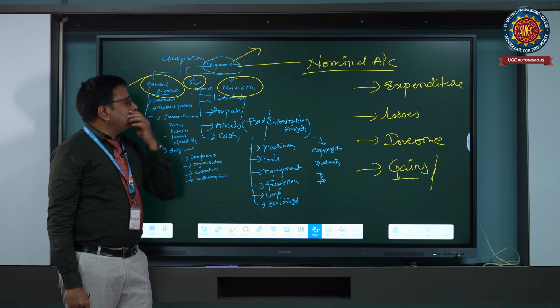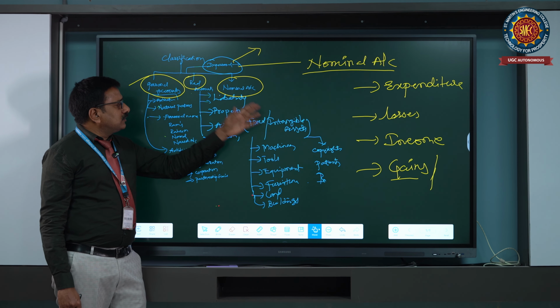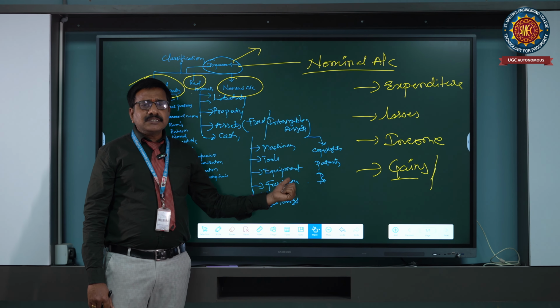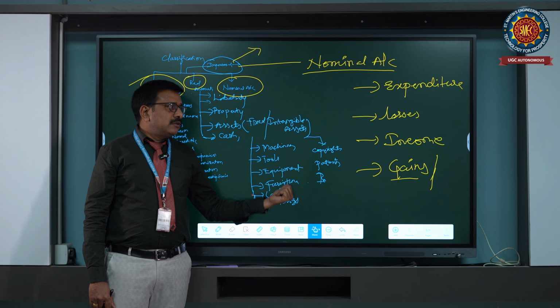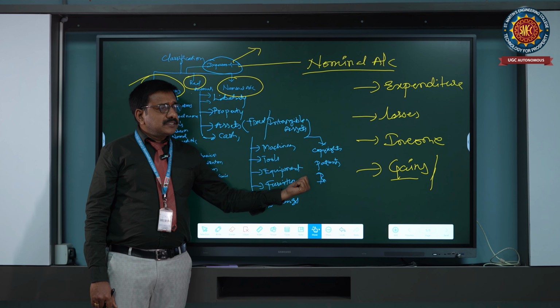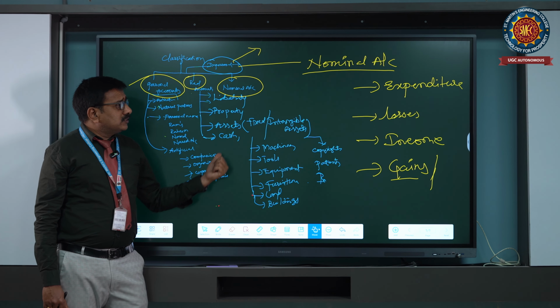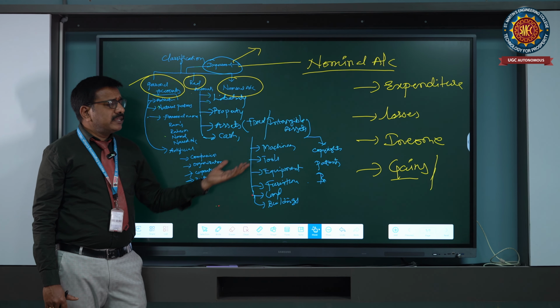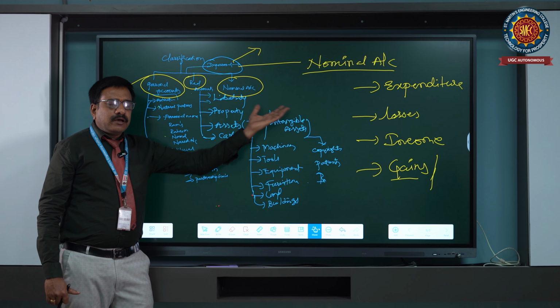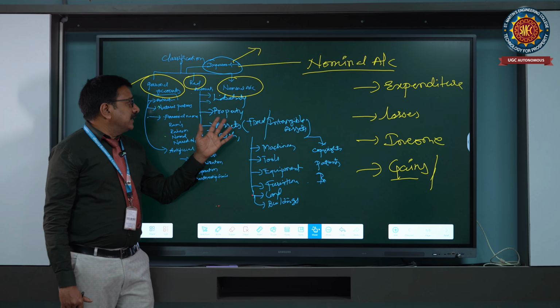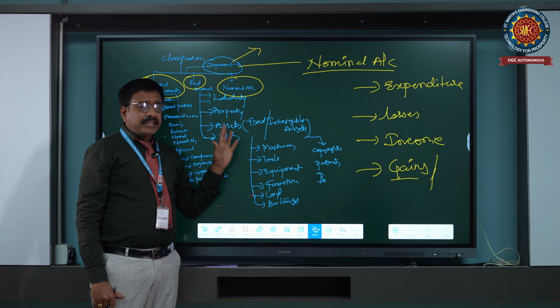Nominal accounts and real accounts are related to business. The nominal accounts cover expenditures incurred and incomes gained by our business. Real accounts generally deal with our assets and liabilities, property, and cash transactions.